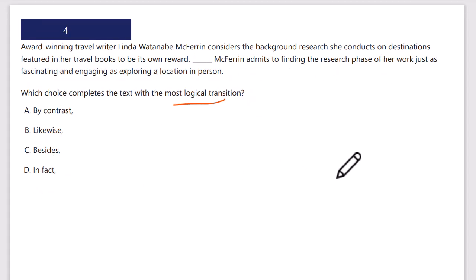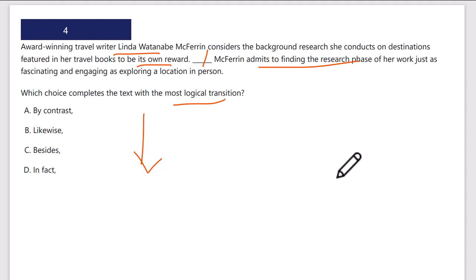Okay. Definite transition word question. We always want to read the first sentence before the underlined and then the second sentence after the underlined and compare the relationship of ideas. And from that, we're going to figure out which transition word is appropriate. So award-winning travel writer Linda Wannabe McFerrin considers the background research she conducts on destinations featured in her travel books to be its own reward.